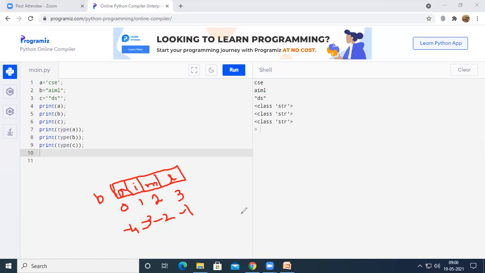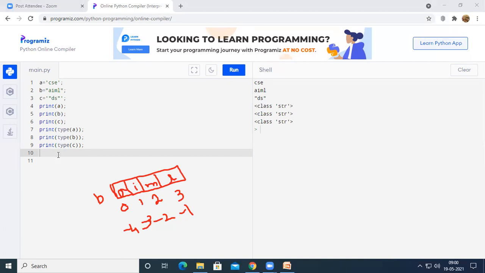So if you want to print A on the output screen, I can use B of 0 or B of -4. If I want to access I, then I can use B of 1 or B of -3. If I want to access M, I can use B of 2 or B of -2. Let us see how we can access these elements.